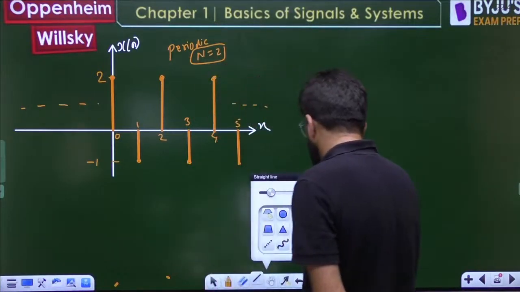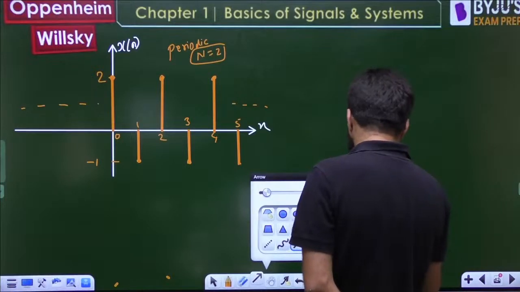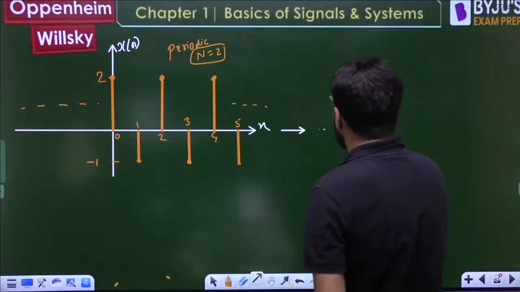Now with respect to this, let us draw x of 2n and x of n by 2.